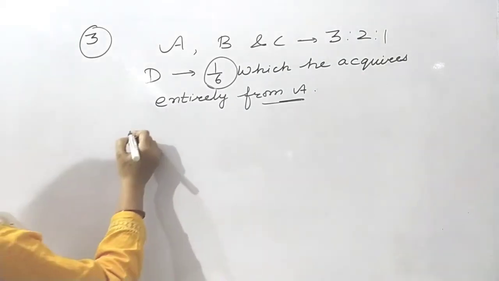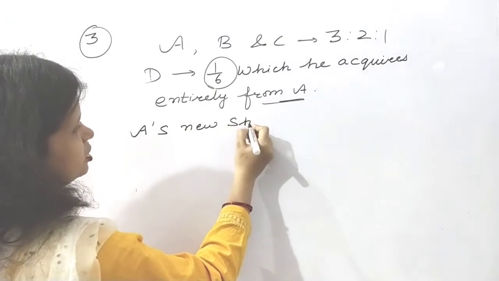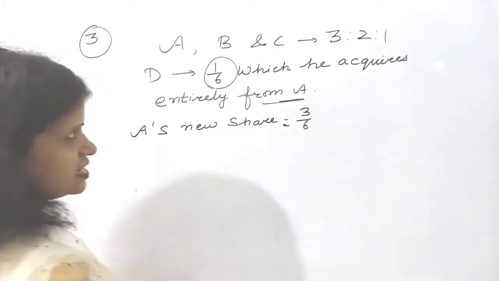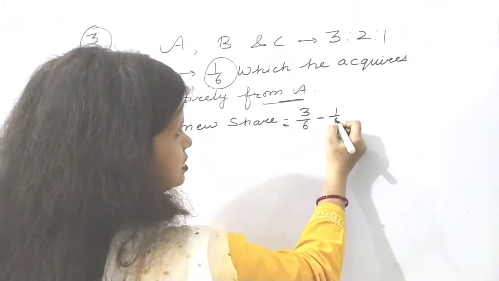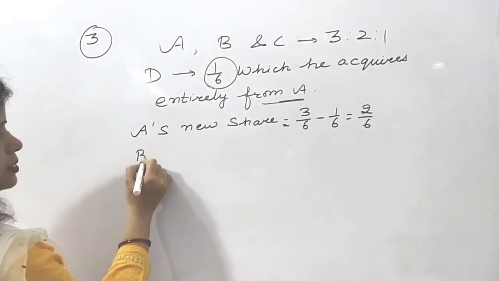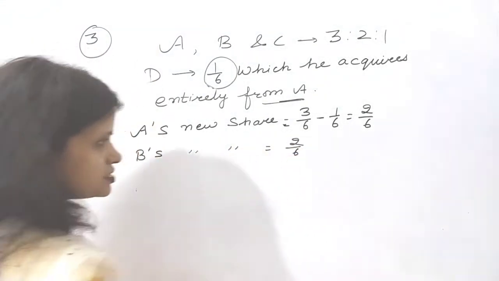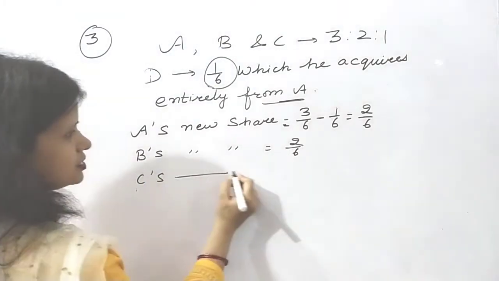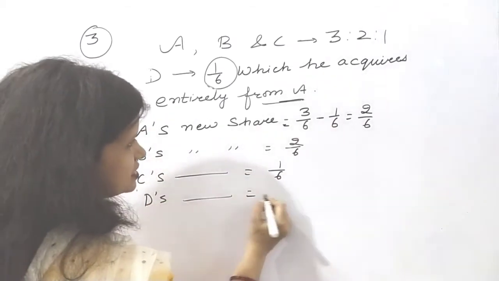So now A's new share will be equal to his old share, 3/6, minus how much he is sacrificing, 1/6. So his new share will be 2/6. B's new share will remain as it is because he is not sacrificing anything. What about C? Again the same. D we know is 1/6.